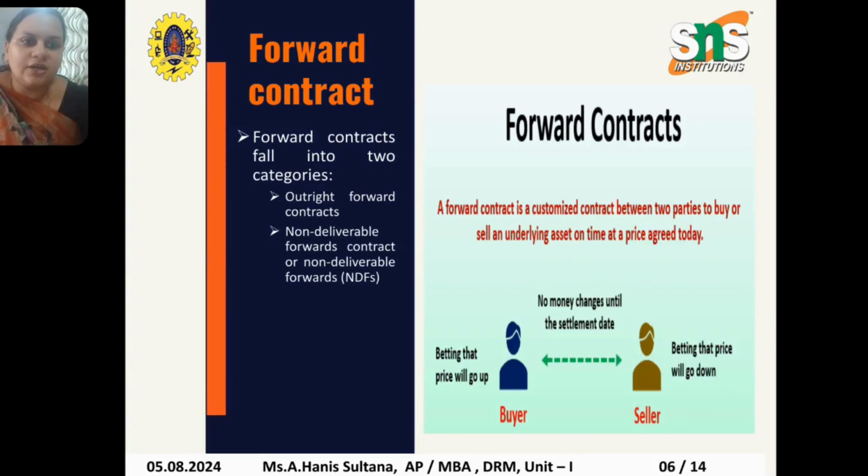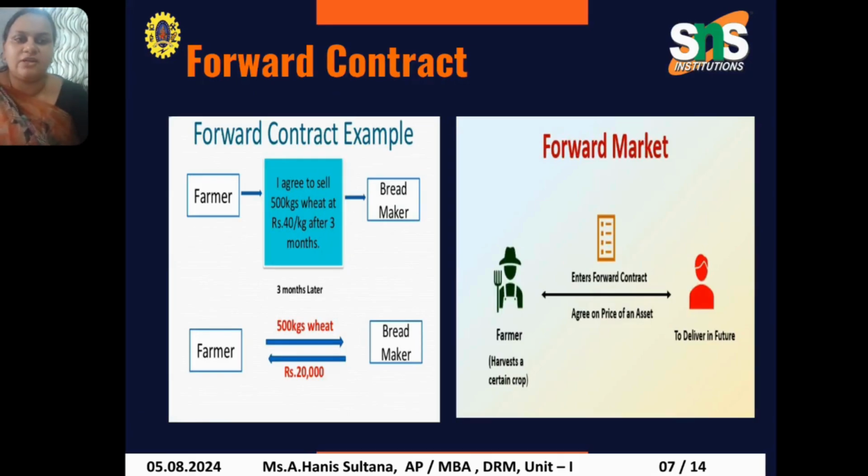Okay. So here forward contracts fall under two categories. One is outright forward contracts and the other is non-deliverable forward contracts, or non-deliverable forwards. We know what a forward contract is.